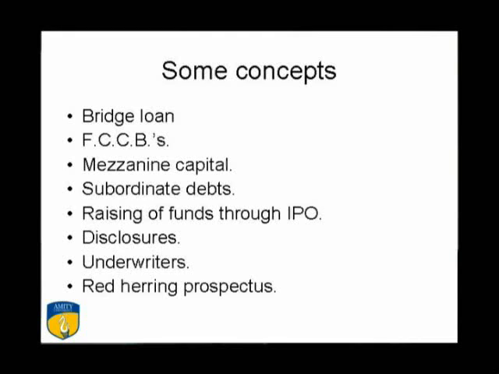So it will remain a debenture, a debt instrument, and after 5 years it will be converted into equity, and then whatever is the prevailing price and the price finding mechanism of that particular stock, we will do it. Mezzanine capital, we had discussed.